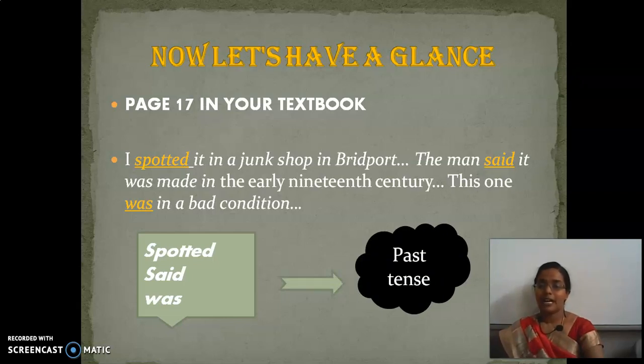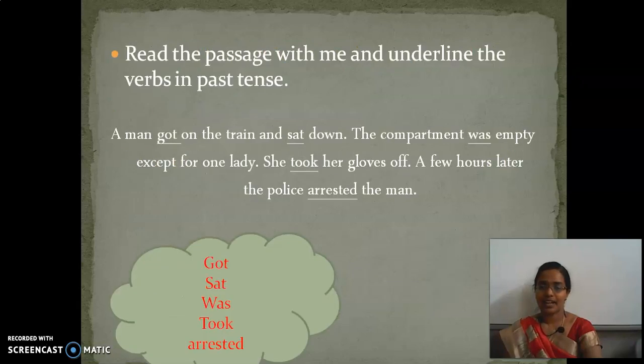Verb is nothing but an action word. I have already told you the meaning of the word spotted. Spotted means saw. Said, was. What is the present form of spotted? Spot. Said. What is the present form of said? Say. What is the present form of was? Was is a helping verb. So, these verbs are in past tense. Are you clear with the thing, children?